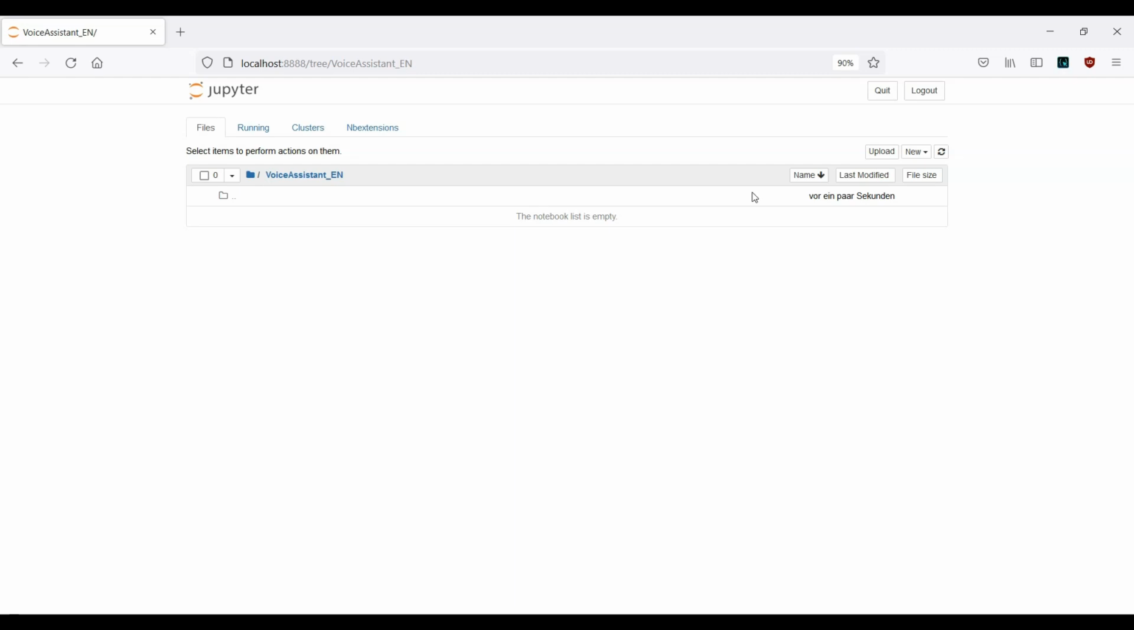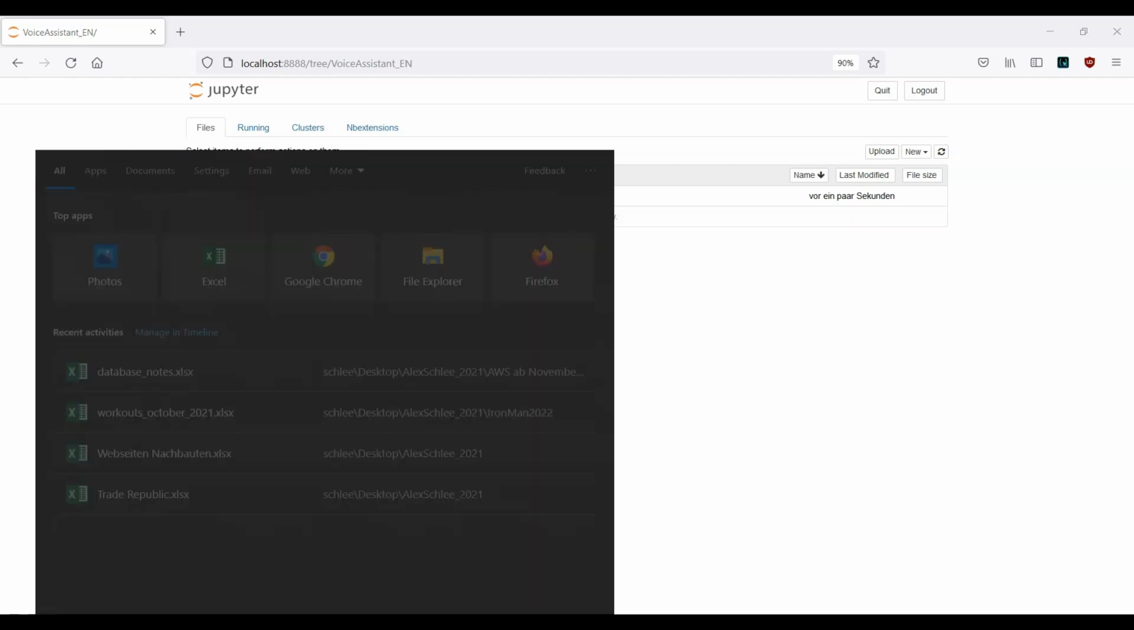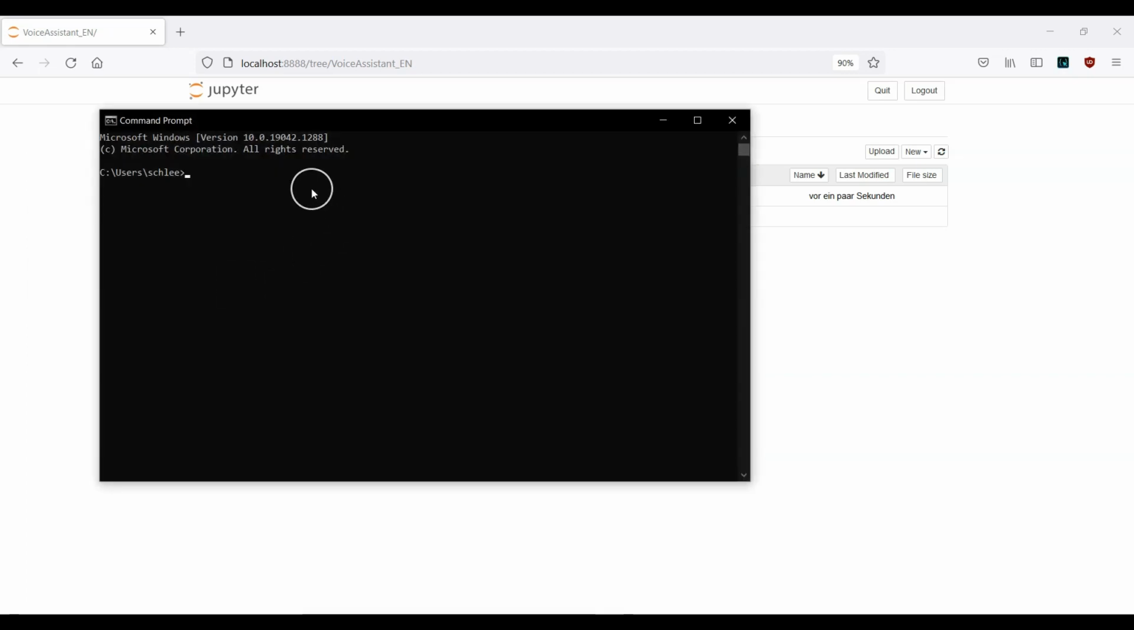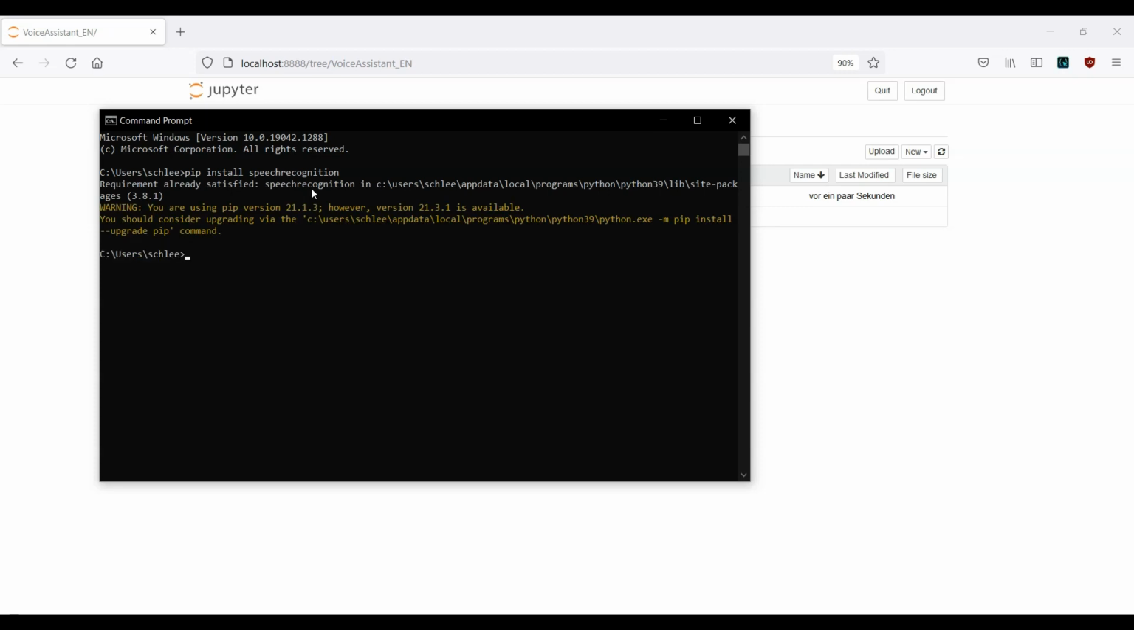That means we have to go ahead and import 3 different libraries. We can do it easily by opening the command prompt or the CMD. Okay, and here I will just go ahead and import the first package. The name is speech recognition. Okay, this is actually number 1. Pip install speech recognition, and you can see here that this package is already installed on my device.